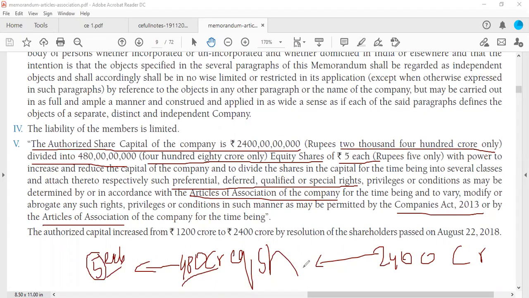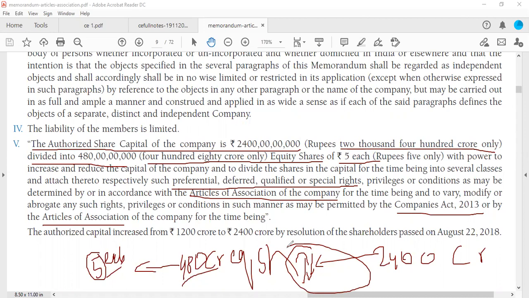And you can either increase or decrease this share capital by making amendments to the MOA or AOA. Firstly, MOA: if you want to do any changes, the procedure is very difficult, because MOA is the ultimate document which has to be carefully read and understood.